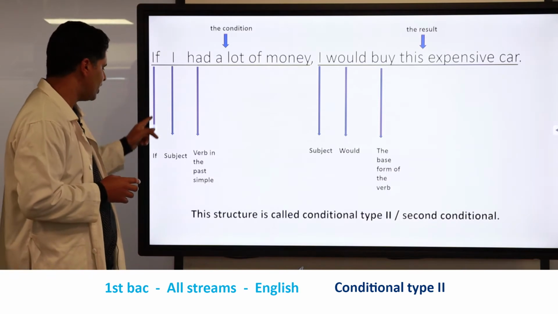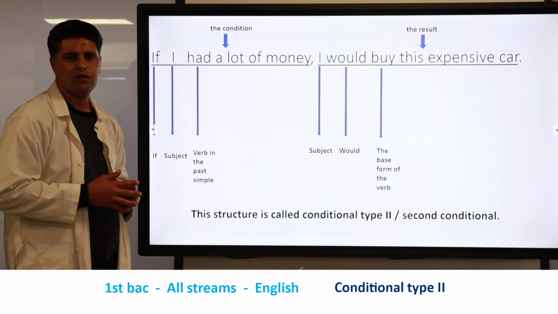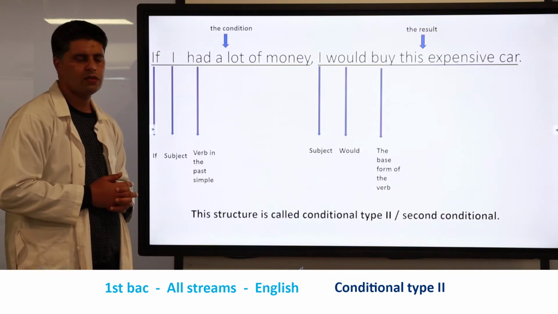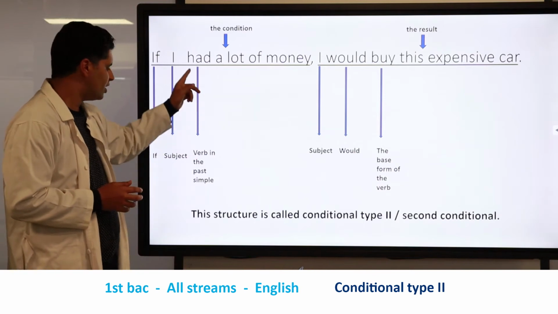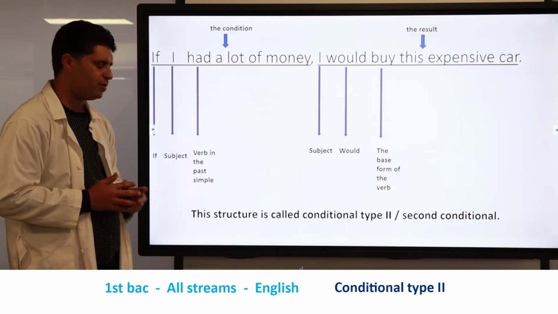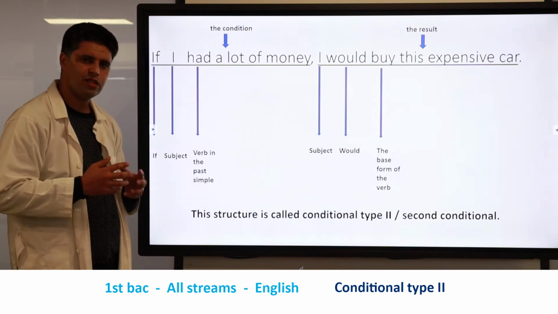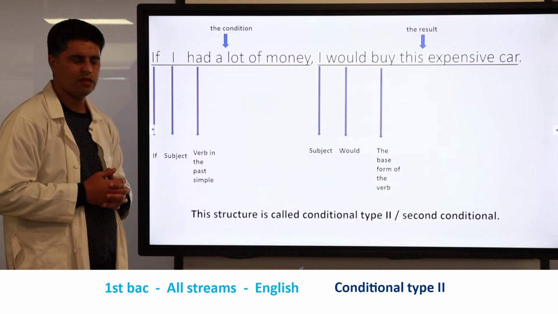Here, as you can see, we have the conjunction if, which is always used with conditional statements. And here we have a subject and the past simple. As I told you before, the past simple is not used to show the past, but to indicate the present.